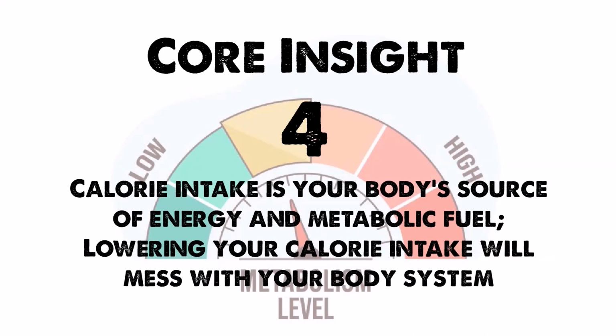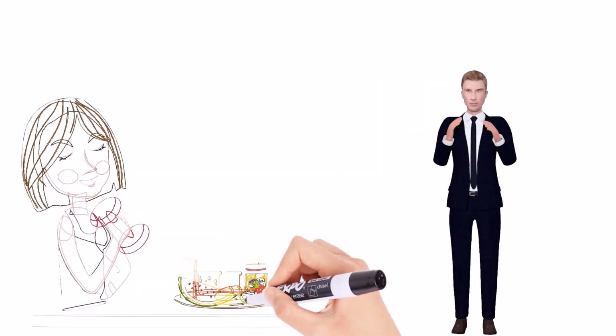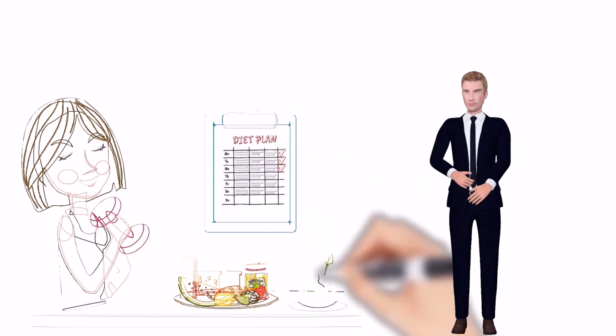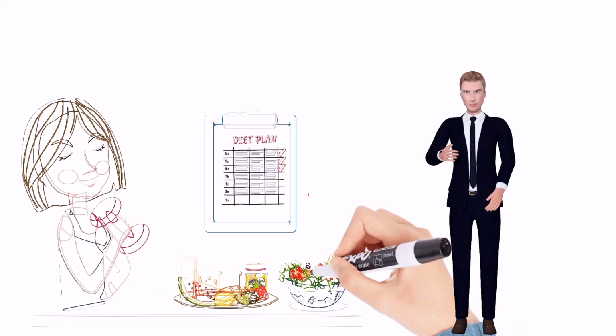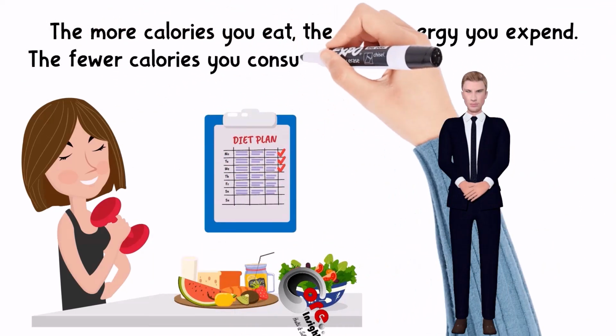Core Insight 4. Calorie intake is your body's source of energy and metabolic fuel. Lowering your calorie intake will mess with your body system. Calorie intake and energy expenditure are, in principle, directly proportional. Ideally, the more calories you eat, the more energy you expend, and the fewer calories you take in, the less energy you expend.